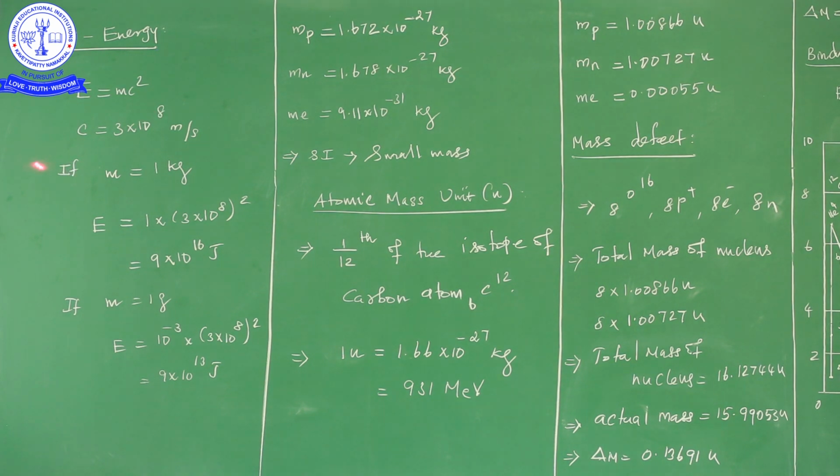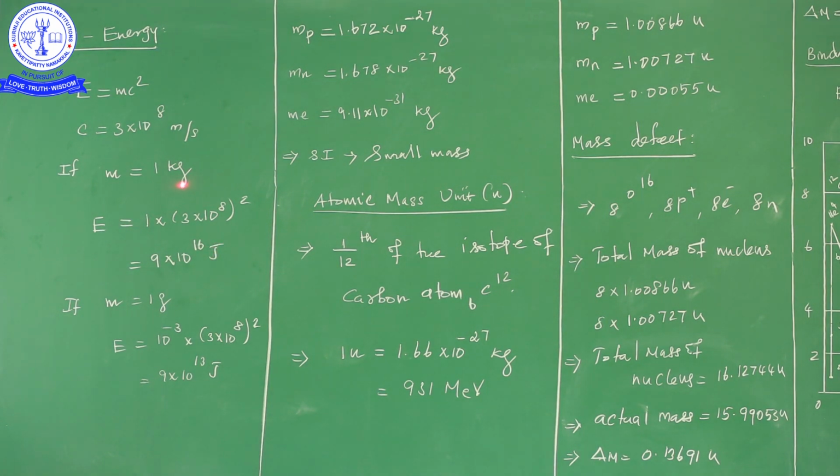Here m is the mass. Suppose you are taking the mass as 1 kilogram. From the equation E is equal to mc square, m is equal to 1 kilogram, and the value of c is 3 into 10 power of 8, the whole square. Instead of mass we write 1 kilogram, and instead of the velocity of light, 3 into 10 power of 8. Squaring, 3 into 10 power of 8 the whole square, we get 9 into 10 power of 16 joule.